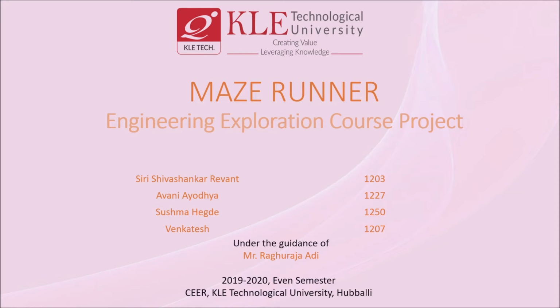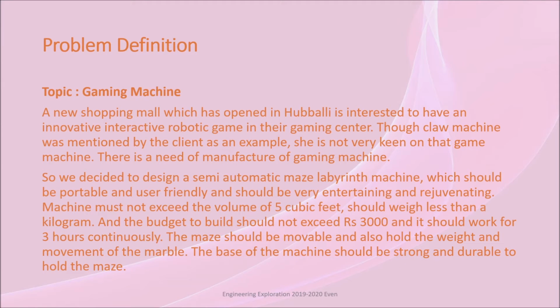On the basis of the topic gaming machine, here is our problem definition. A new shopping mall which has opened in Hubli is interested to have an innovative, interactive robotic game in their gaming center. Though claw machine was mentioned by the client as an example, she is not very keen on that game machine. There is a need of manufacture of gaming machine. So we decided to design a semi-automatic maze labyrinth machine which should be portable and user-friendly and should be very entertaining and rejuvenating. Machine must not exceed the volume of 5 cubic feet and should weigh less than a kilogram.